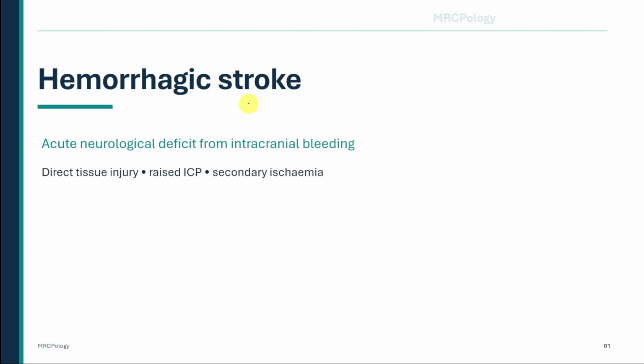Imagine a patient suddenly develops right-sided weakness, vomiting, a severe headache, and then becomes drowsy. In the exam, the key question is: is this an ischemic stroke, an intracerebral hemorrhage, or a subarachnoid hemorrhage? That distinction matters because thrombolysis may help ischemic stroke, but it can be disastrous if there is bleeding.